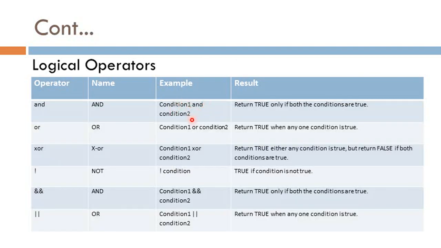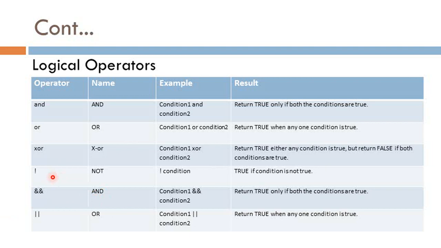Condition 1 and condition 2. It returns true only if both the conditions are true. Next is OR. OR is written as condition 1 or condition 2. It returns true value when one of the conditions is true. Next is XOR, written as condition 1 XOR condition 2. It returns true value if either condition is true, otherwise false.